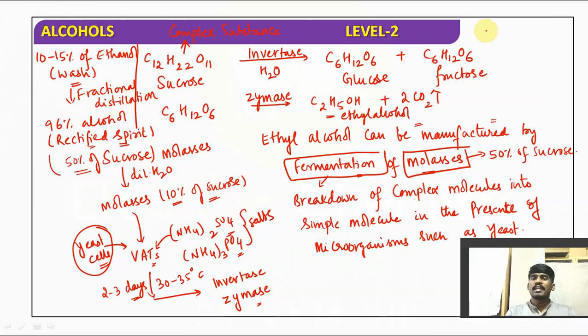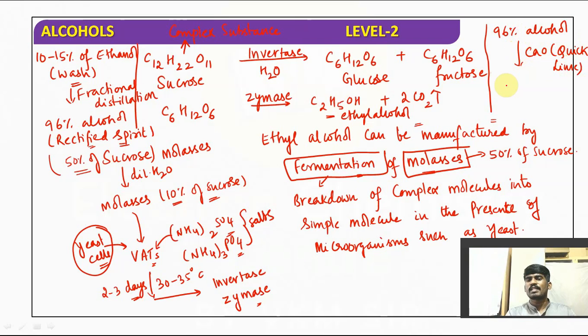We got 96% alcohol, but still we have 4% water. That water can also be removed by adding CaO, which is called quicklime, and the 96% alcohol is converted into 100% alcohol. This is called absolute alcohol.